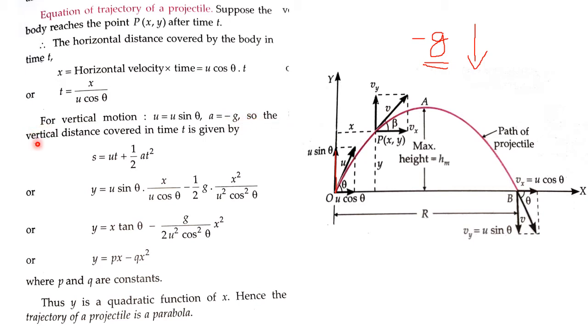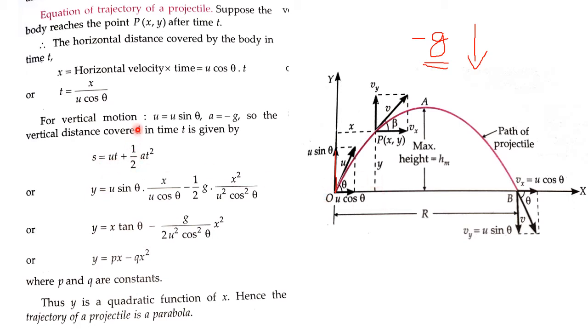So the vertical distance covered by the body in time t will be given by the equation s equals ut plus half at square. Now along the vertical component, what is the distance traveled? The distance traveled is y. So instead of s, I'll write y. What is the velocity in the vertical component?